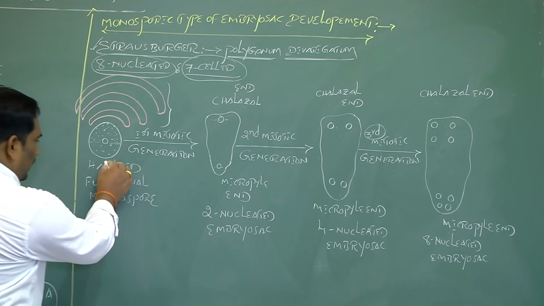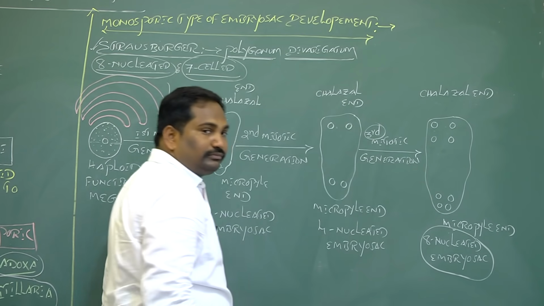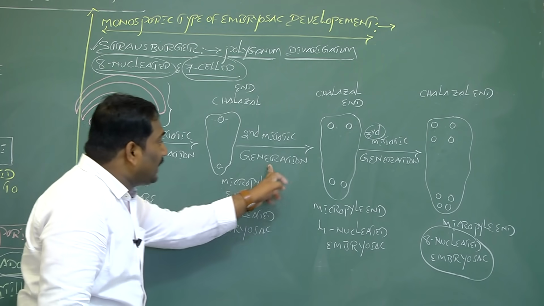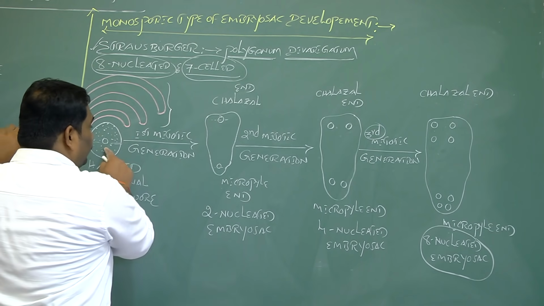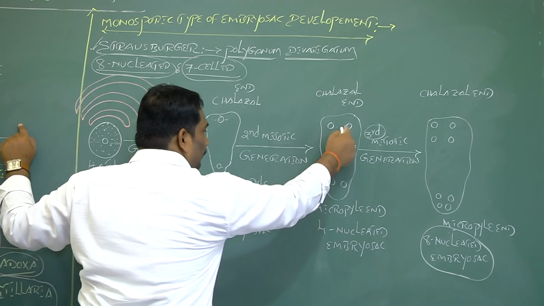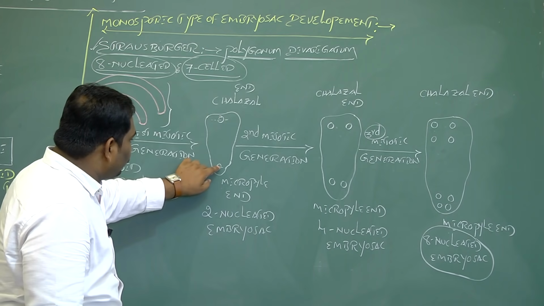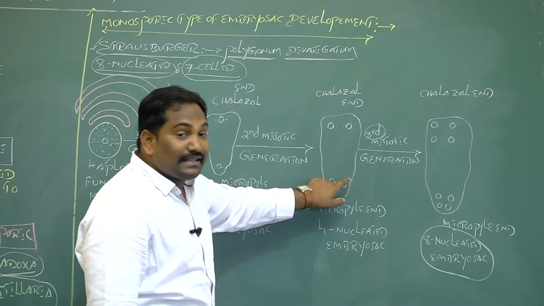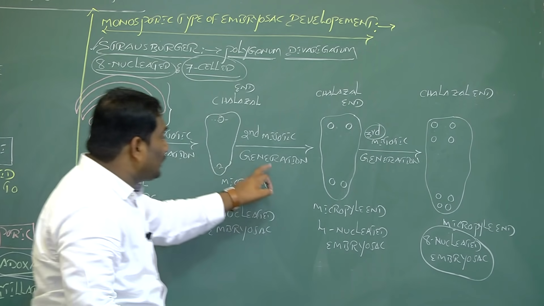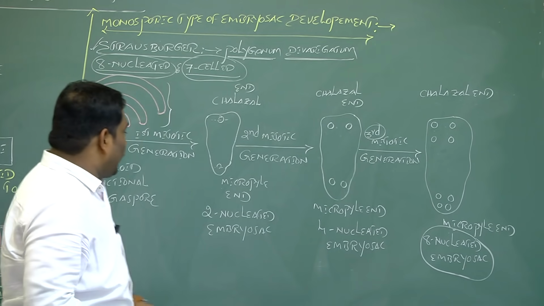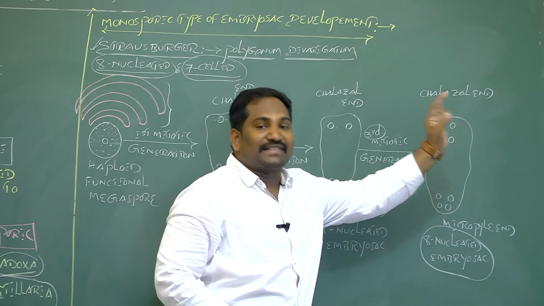A single functional haploid megaspore develops into an 8 nucleated embryo sac requiring 3 mitotic generations. Counting the divisions: 1, 2, 3, 4, 5, 6, 7. The total number of mitotic divisions is 7, and the total number of mitotic generations is 3, required for the development of the single functional haploid megaspore into an 8 nucleated embryo sac.